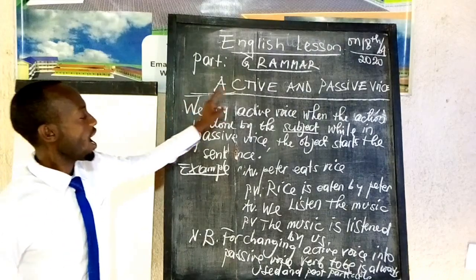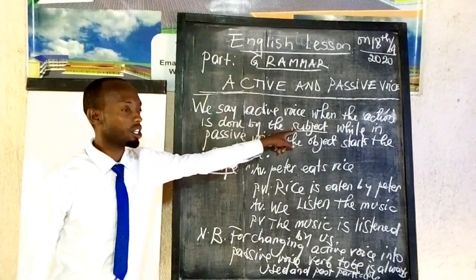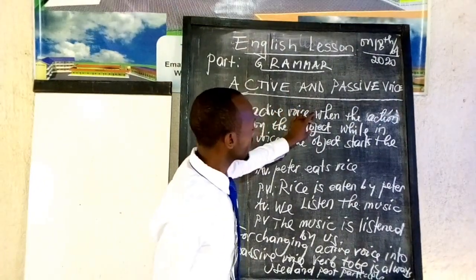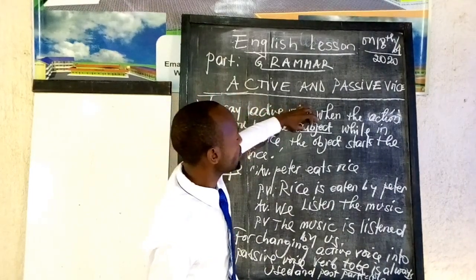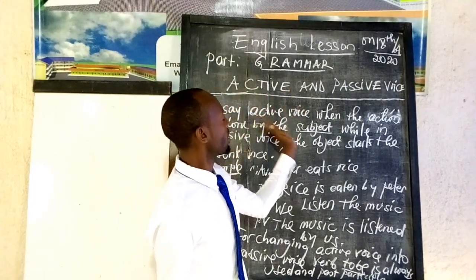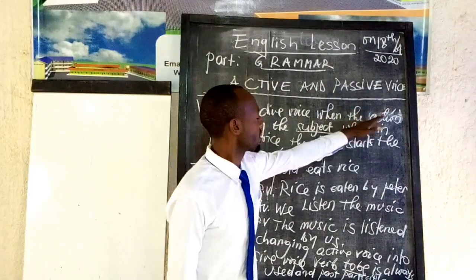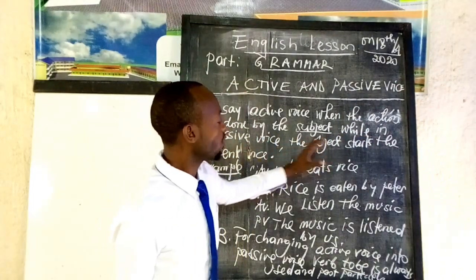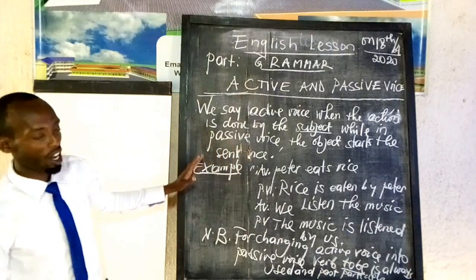Here we say active voice when the action is done by the subject. You have to know that the subject is the part of the sentence which begins a sentence, and the subject can do the action given in a sentence. While in passive voice, the object always starts the sentence. Here you are going to follow the examples given.